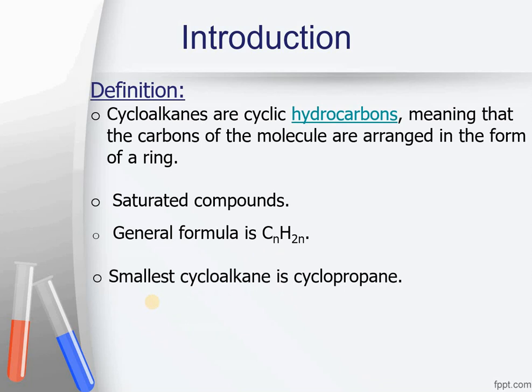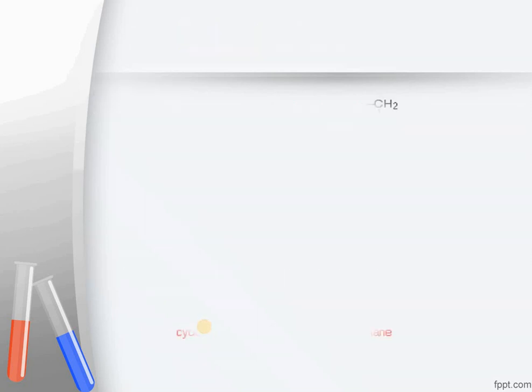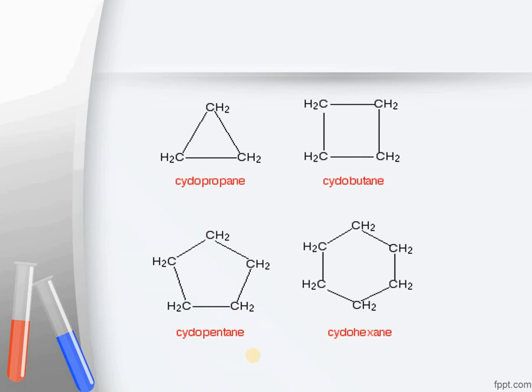The smallest cycloalkane is cyclopropane. We do not have cyclomethane or cycloethane in that case. Some examples are being shown to you. This is the structure of cyclopropane. You can see there are 3 carbon atoms which are arranged in the form of a triangle. We can have cyclobutane, where there are 4 carbon atoms, all of them sp3 hybridized, and all of them are having 2 hydrogens with them.